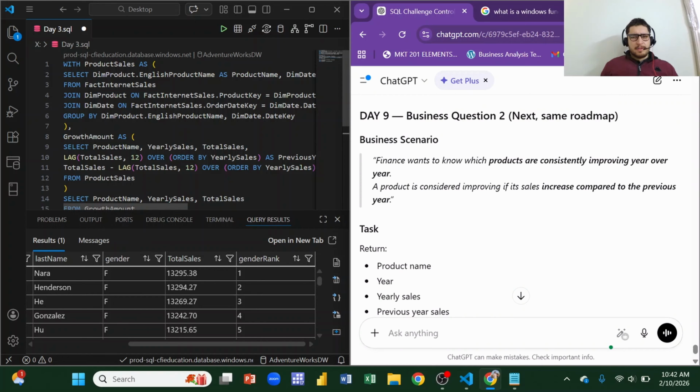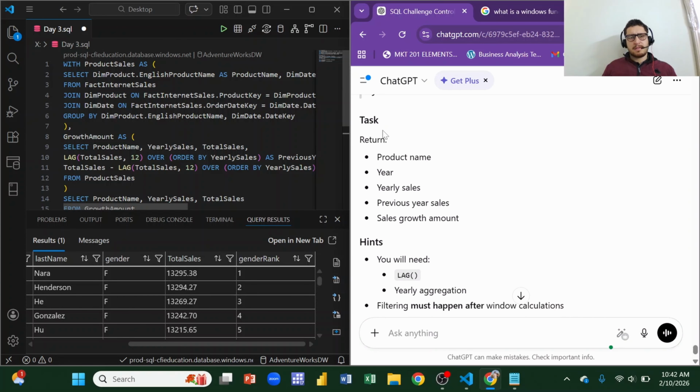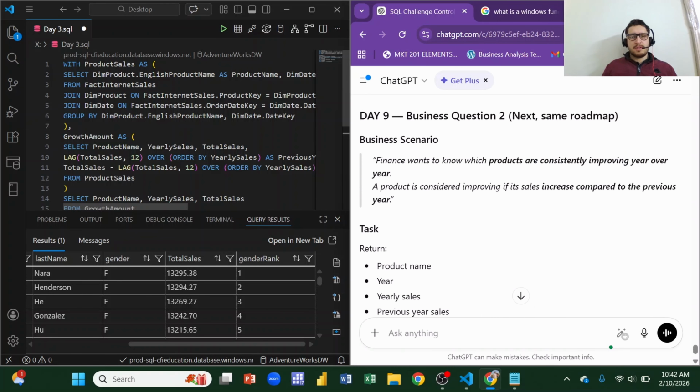So guys, I have come up with this query for the business question 2 for day 9. So the day 9 question 2 was the finance wants to know which products are consistently improving year over year. Okay, we would consider a product is improving if its sales increased compared to the previous year. Now the task is to return product name, year, yearly sales, previous year sales, and sales growth amount.